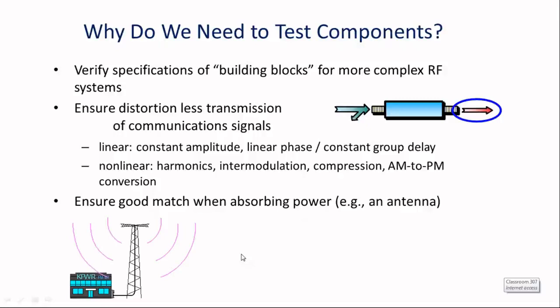Now, why do we need to test the components? We are designing the systems. There are multiple blocks available in the systems. If you look at a communication system receiver, it is made up of a variety of blocks, starting with the antenna, RF section, mixer, local oscillator, IF amplifiers, detectors, power amplifiers, like that.